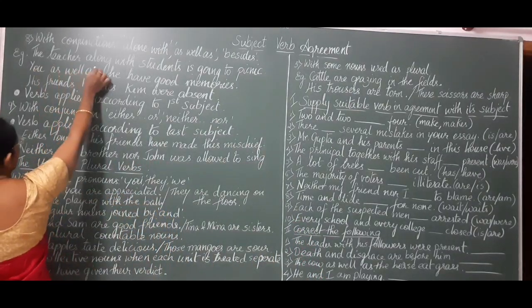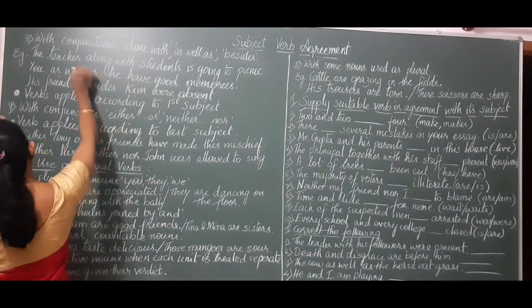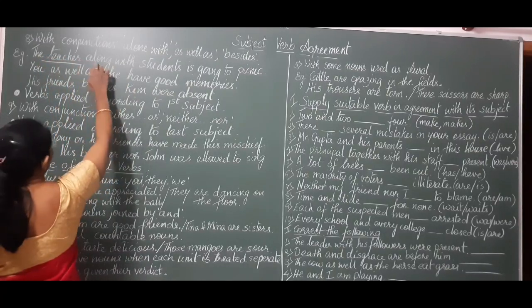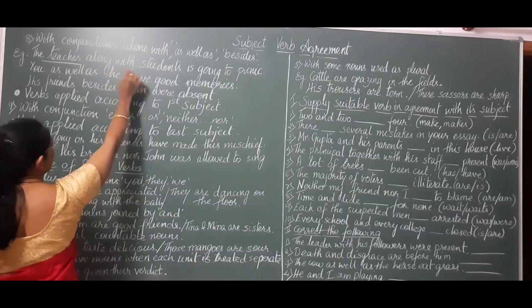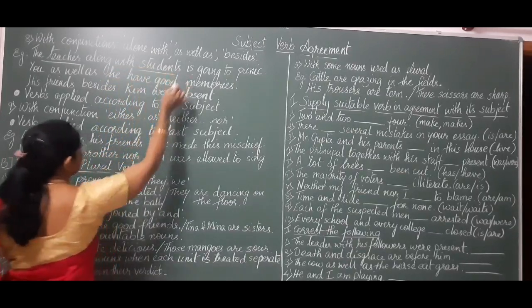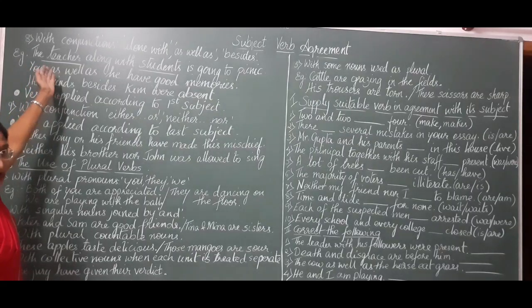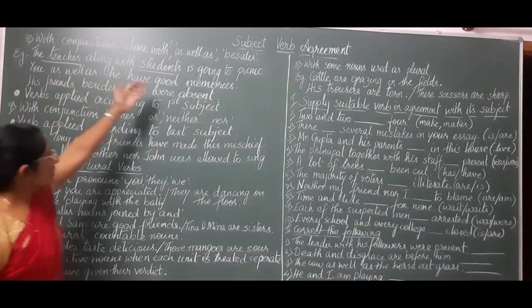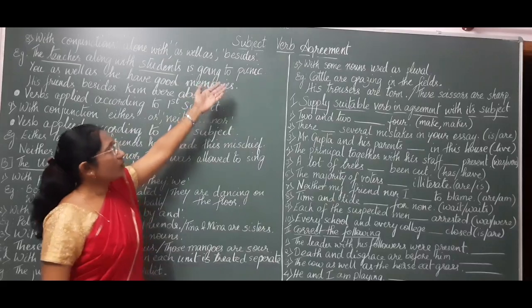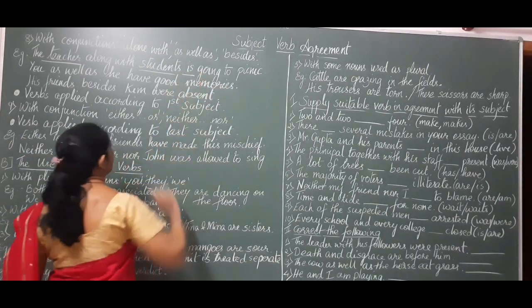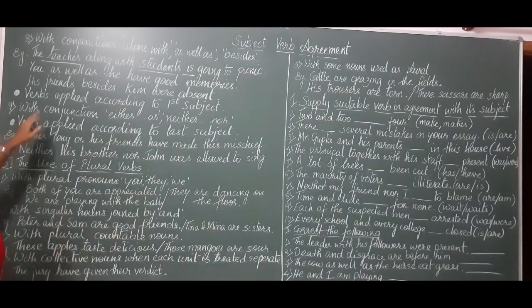The teacher along with students. The teacher is the first subject joined by the conjunction along with the second subject, students. Now we go according to the first subject. The teacher is going to picnic. So we use a verb according to the first subject.